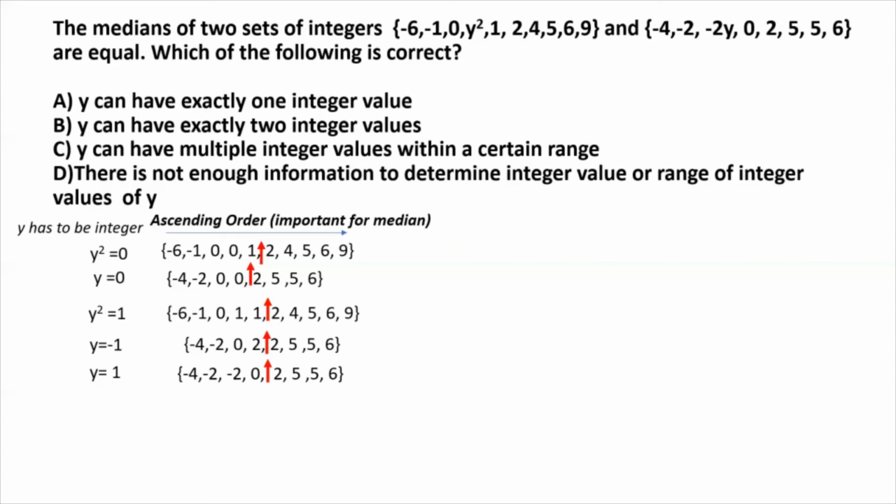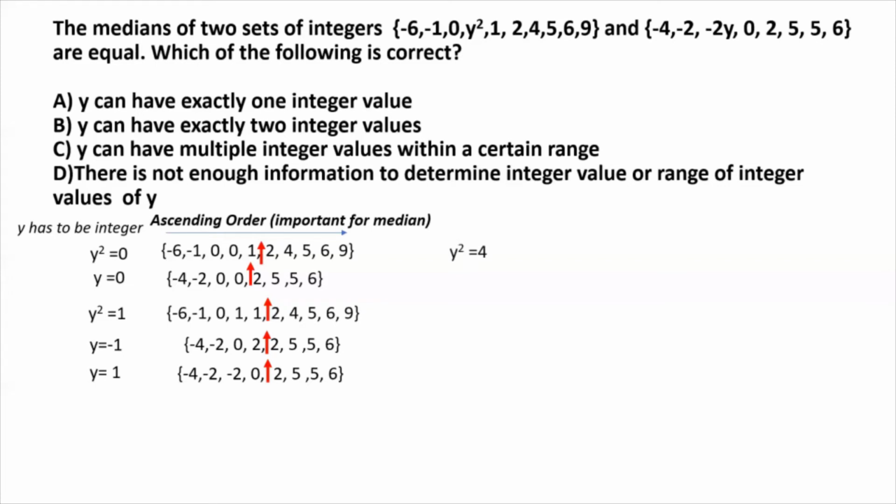So it will be basically 1. So neither of these two median values of the second set, for y equal to -1 and y equal to +1, match the median value for y squared equal to 1 for the first set, which was 1.5, right? So these are not admissible integer values for y.